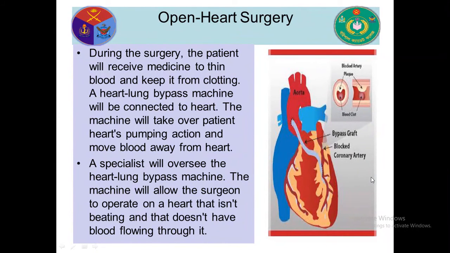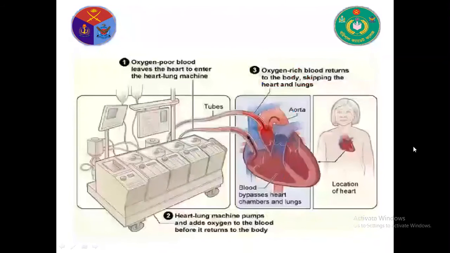A specialist will observe the heart-lung bypass machine. The machine will allow the surgeon to operate on a heart that is not beating and that does not have blood flowing through it. This is the heart-lung machine. This machine pumps the blood. Look, oxygen-poor blood leaves the heart to enter the heart-lung machine. So this blood goes to the machine, and by this tube the oxygenated blood goes back.